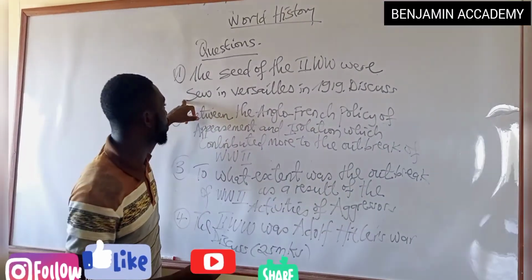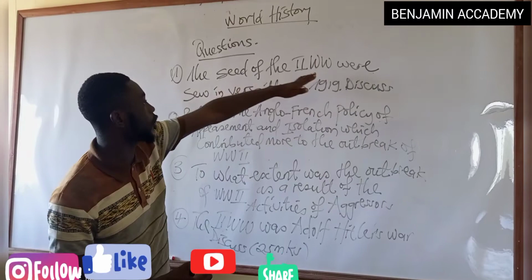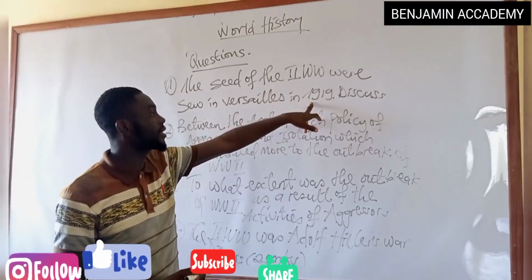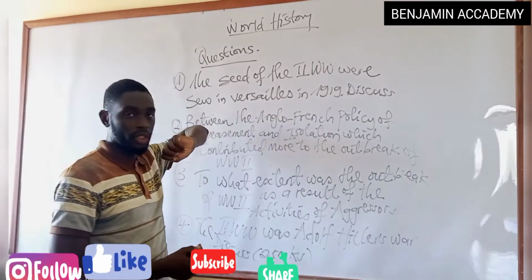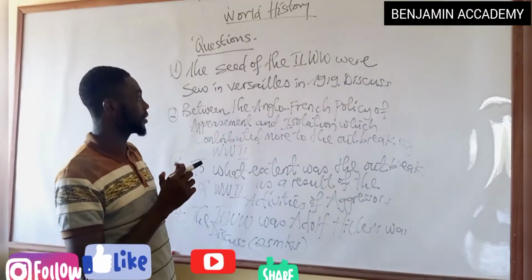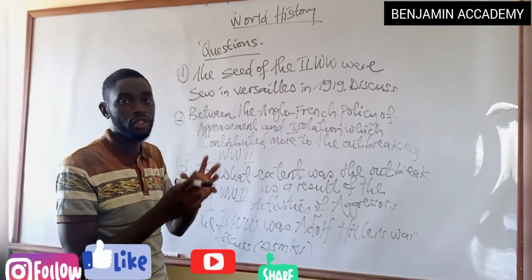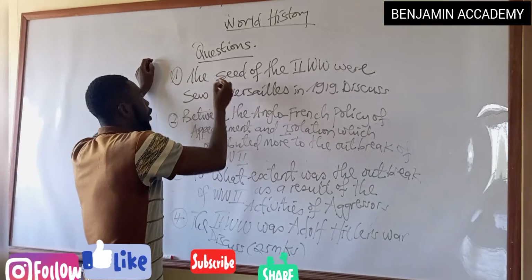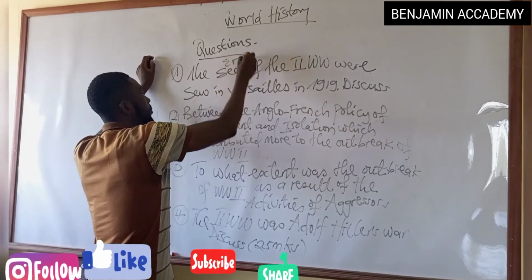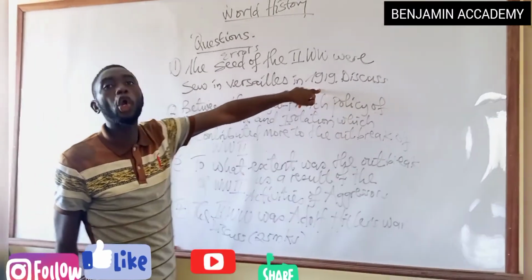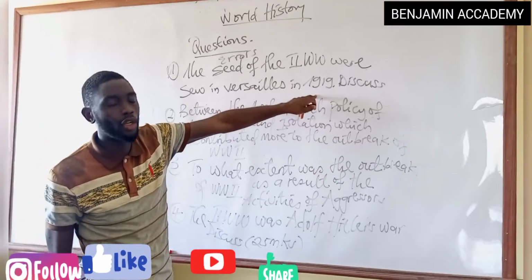Let's start with the first question. It says, the seeds of the Second World War were sown in Versailles in 1919. Discuss. 25 marks. Now, how will you attack this question as an Advanced Level student? The seeds mean the errors of Versailles. Errors of the Treaty of Versailles in 1919 contributed to the outbreak of the Second World War.